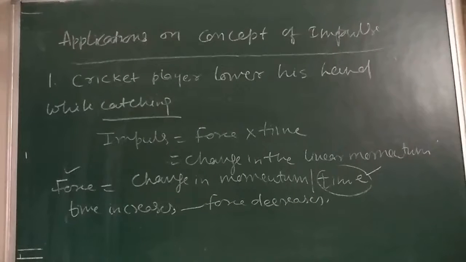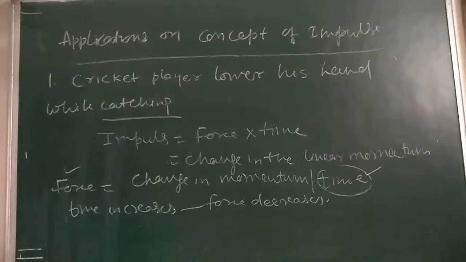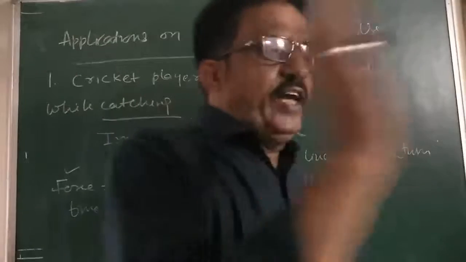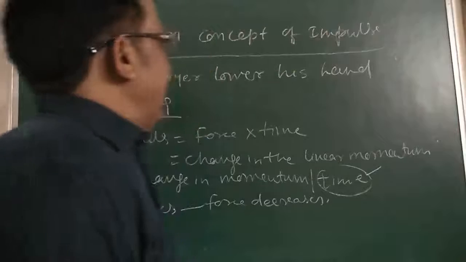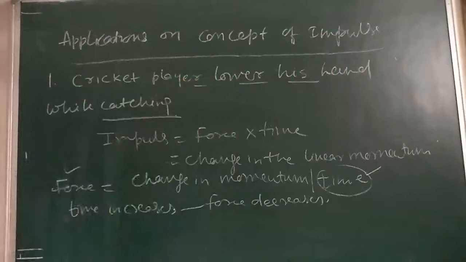So by increasing the time of a catch, the player has to apply a smaller force against the ball in order to stop. So the ball in turn exerts a smaller force on his hand. That is why the cricket player lowers his hand while catching. Is that clear? Now you can see also one more example regarding this.